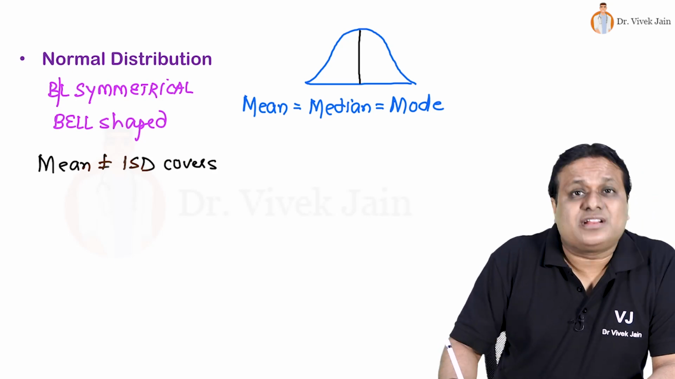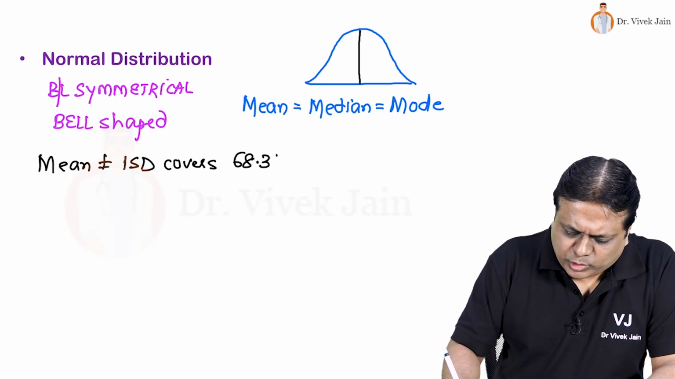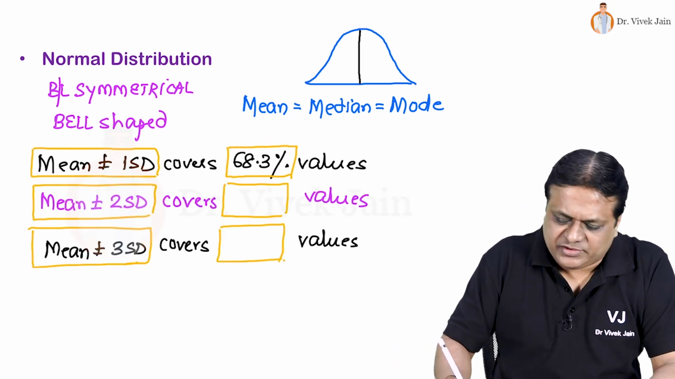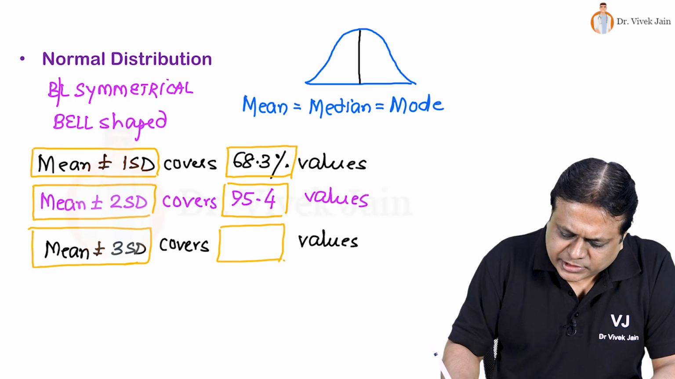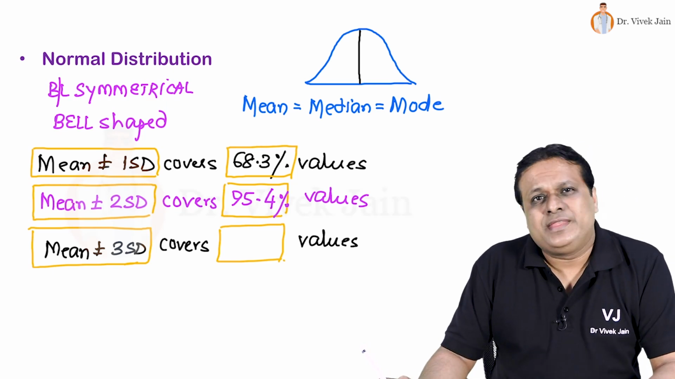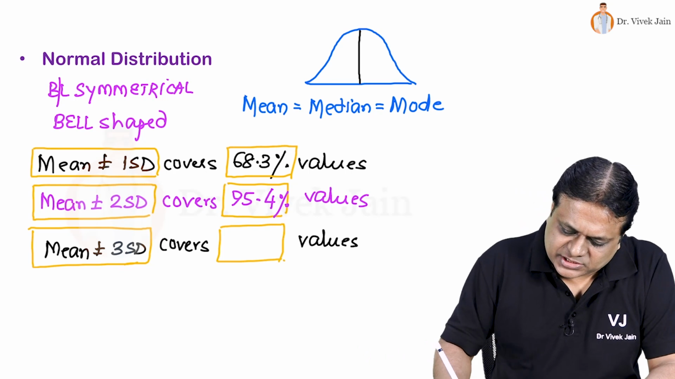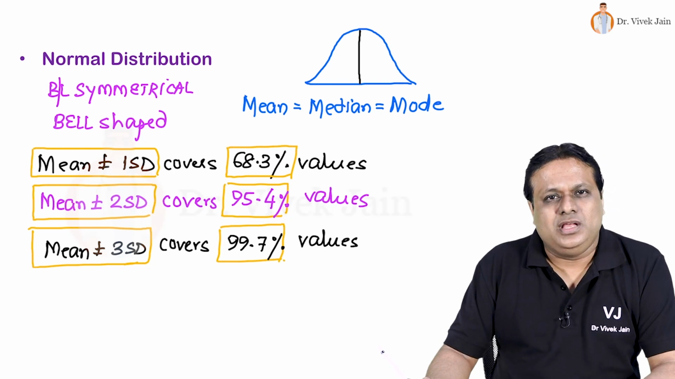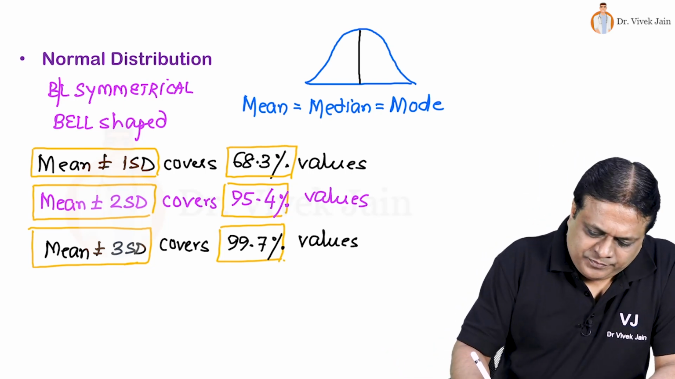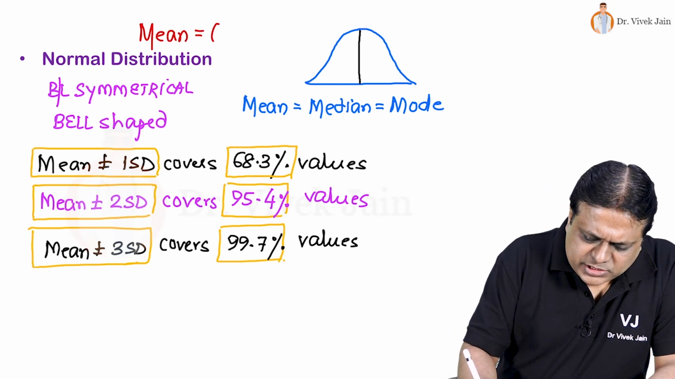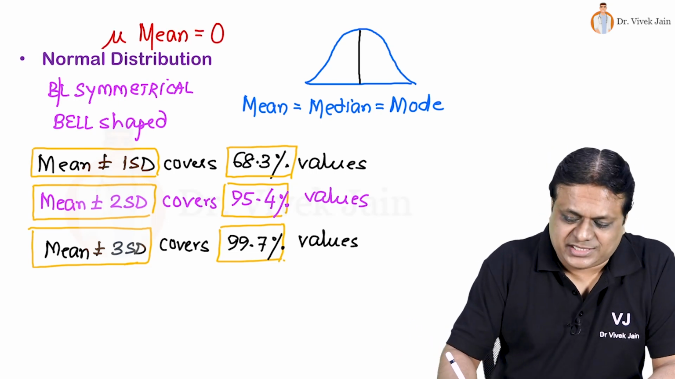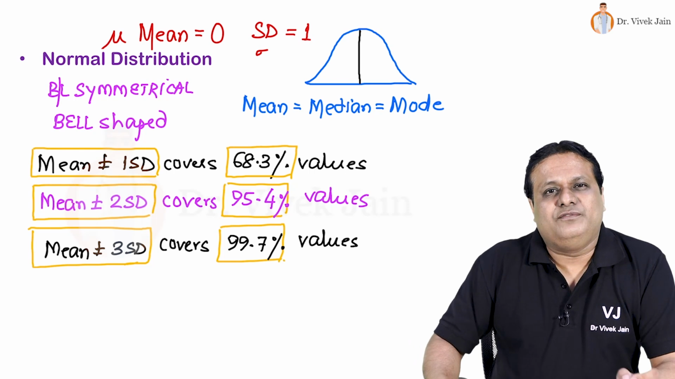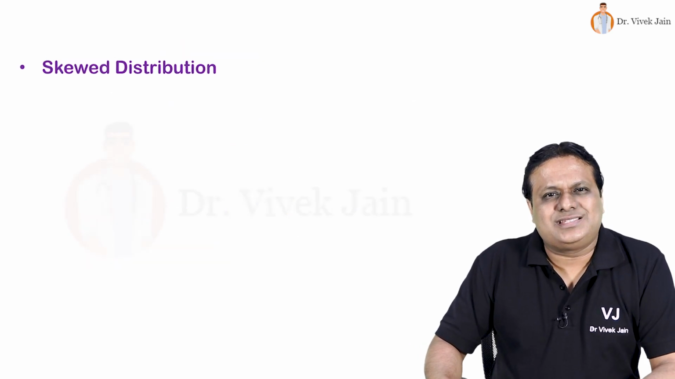One standard deviation covers 68.3% values in a distribution. Similarly, mean plus minus 2 standard deviation covers 95% of values in a normal distribution, and mean plus minus 3 standard deviation covers 99.7% values in a normal distribution. Please remember, in a normal distribution, if you take mean to be 0, mean is mu, then standard deviation sigma becomes 1. When distribution is not normal, it is skewed to one side.